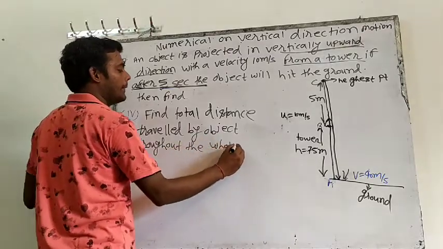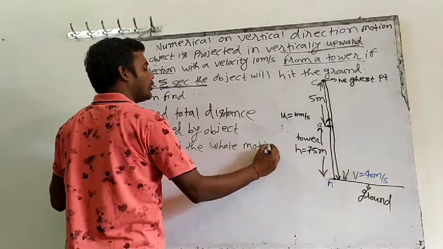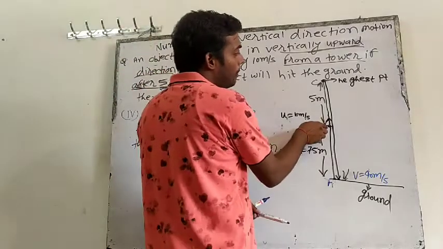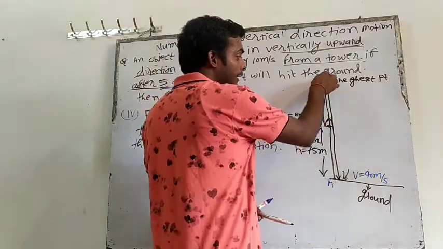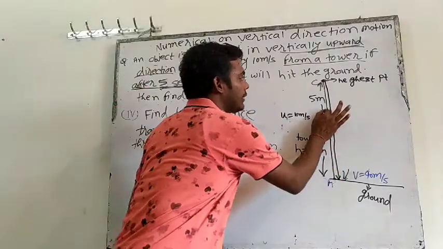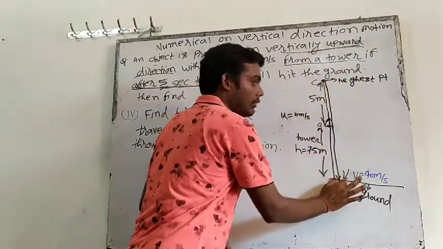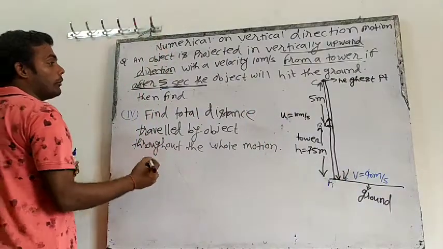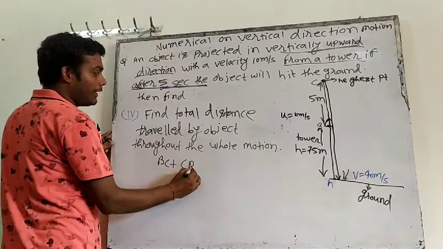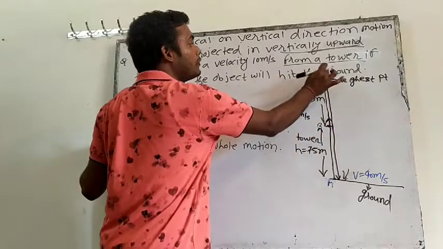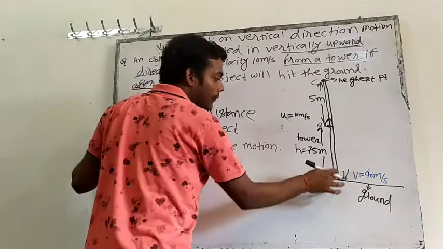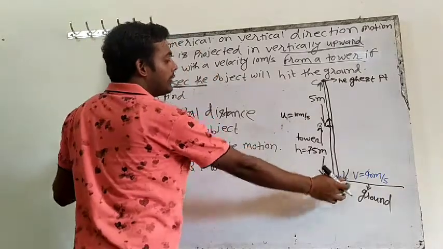Throughout the whole motion, how much total distance is it traveling? It starts motion from B. It will go from B to C, then again C to B, again B to A. So what will be the total? B to C plus C to B. First it goes up B to C, then down C to B, plus then B to A, because it will come in the downward direction, then it will hit the ground.